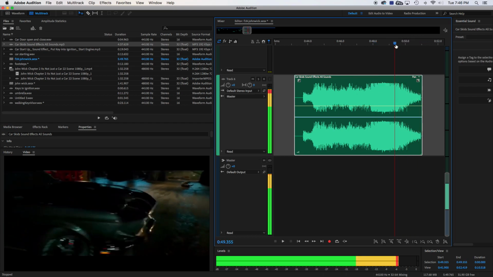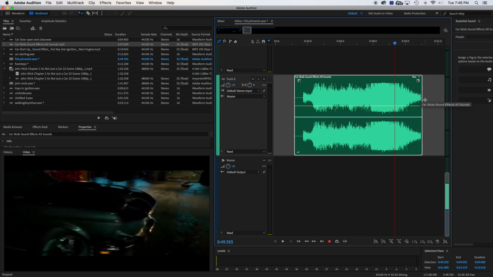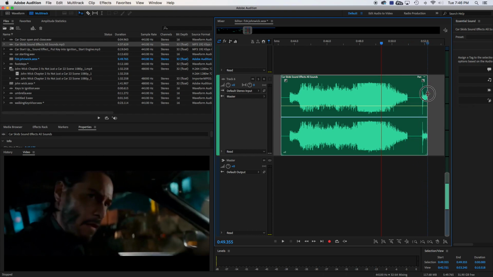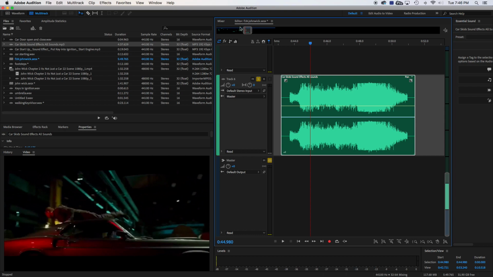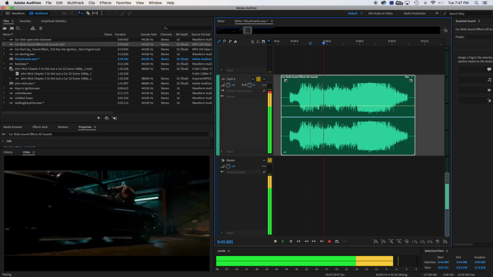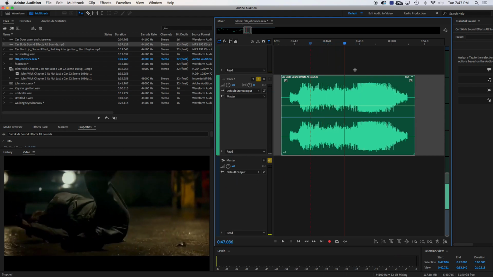Okay, so we can see here, you see how there was some sound that was continuing on or something. If you wanted to fade that out, there's a couple different ways to fade it out. Let's just pay attention to this one sound, and I'm just going to solo this sound. So we just hear this one because I think there's other stuff going on here. And we're not going to worry about the video right now. We're just paying attention to this sound.